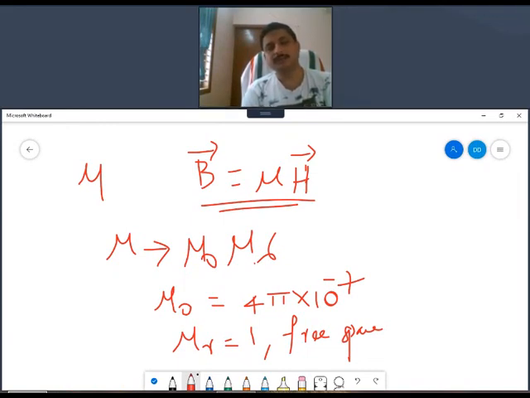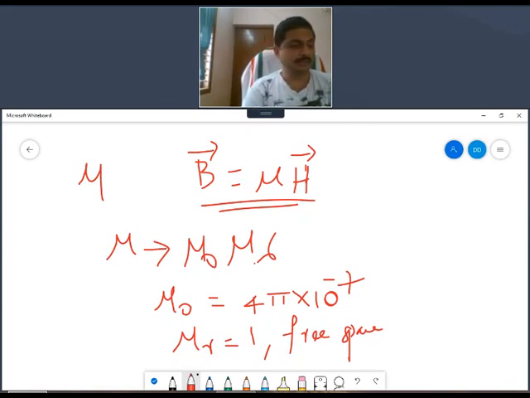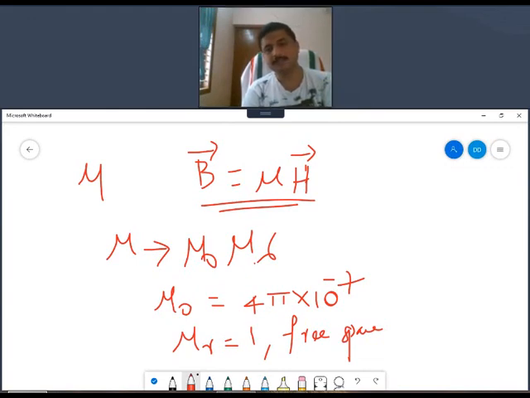So different mu r's you will get. It should be greater than or equal to 1 always. You cannot have less than unity. So mu r will be minimum 1, and in other mediums it will be greater than 1. So I can write B vector is mu naught mu r H vector. Clear? I hope the concepts of magnetic fields are very clear.